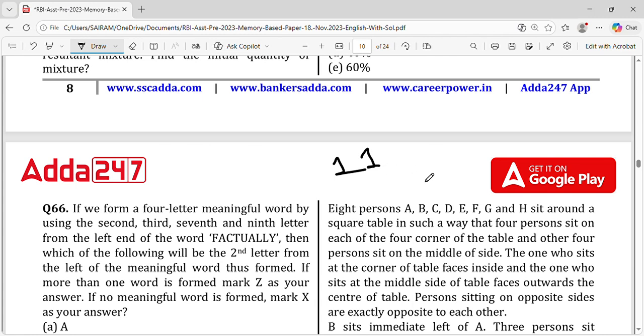If we calculate, yes, we have 20 days. In 20 days we can do some magic if we learn all these topics along with quants, reasoning and English, right?